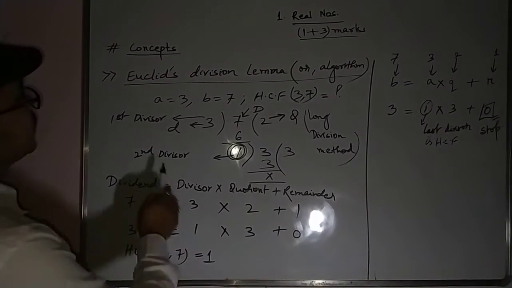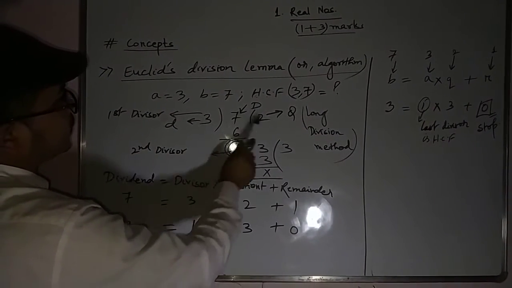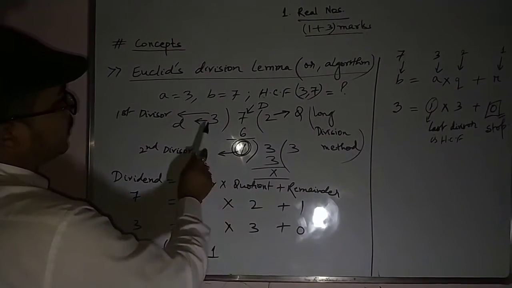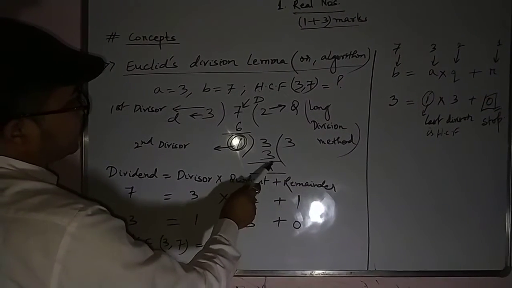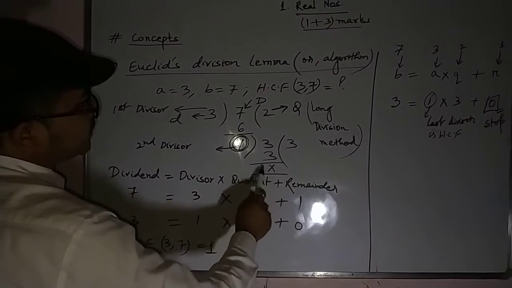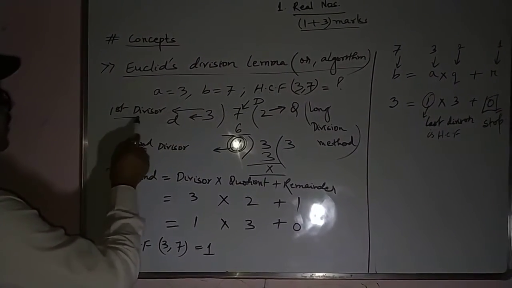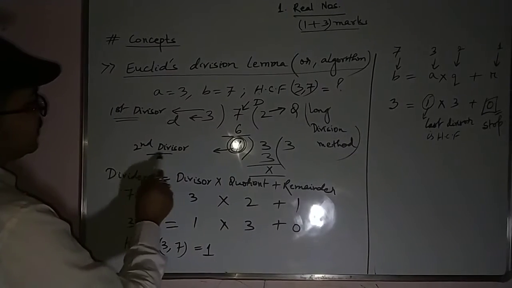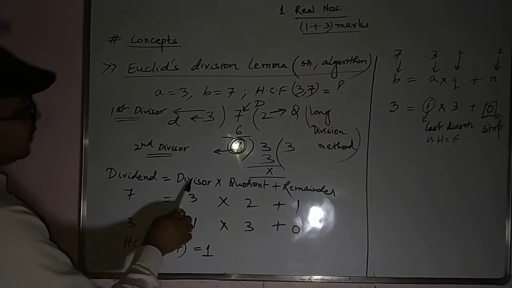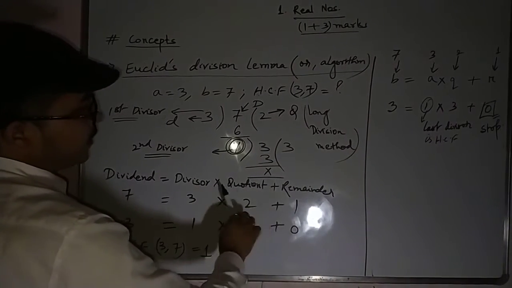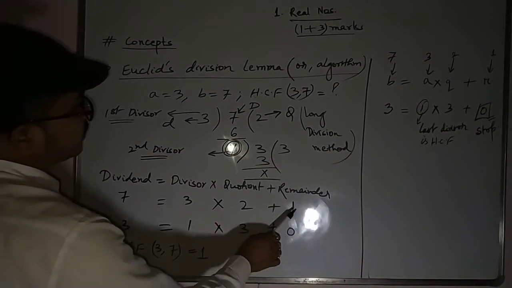So where I was, we have taken a equal to 3, b equal to 7. On dividing, 3 twos are 6, remainder is 1. Now this divisor will become the dividend. So 1 threes are 3. When the remainder is 0, then we have to stop. This 3 was our first divisor, this 1 was our second divisor. How do we write? Dividend equals divisor into quotient plus remainder. We have done this in lower classes. So 7 equals 3 into 2 plus 1.